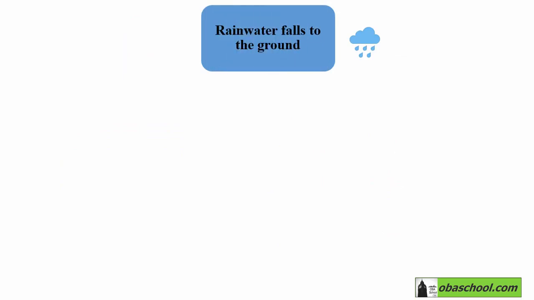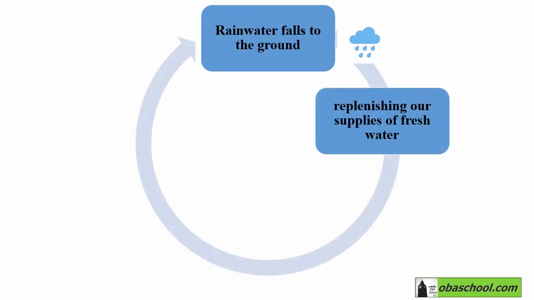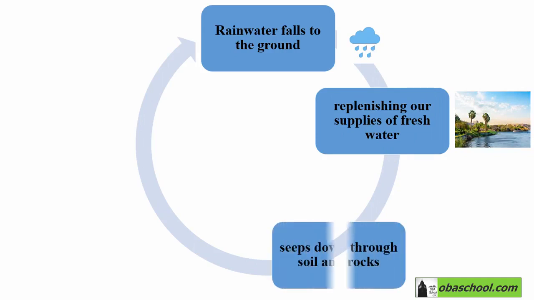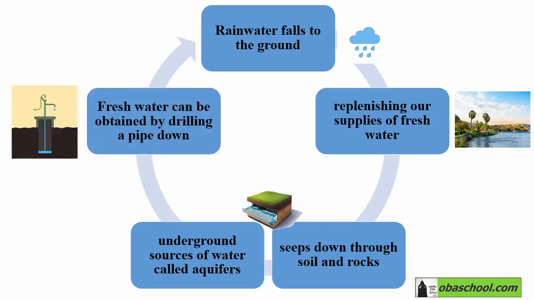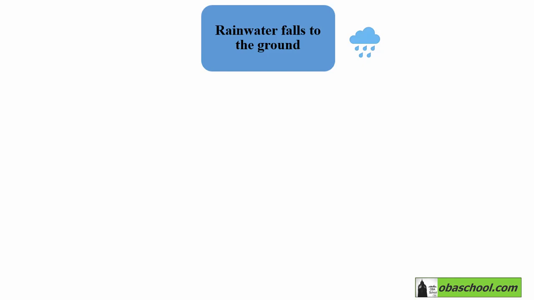Rainwater falls to the ground, replenishing our supplies of fresh water in rivers and lakes. And then it seeps down through soil and rocks to underground sources of water which are called aquifers. Then fresh water will be obtained from these porous underground seams of rock by drilling a pipe down to form a water well.